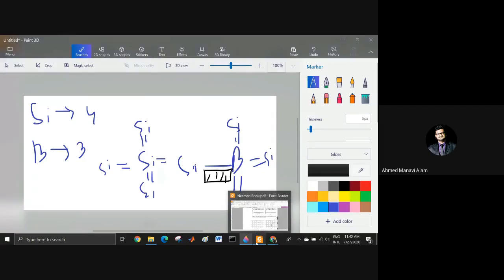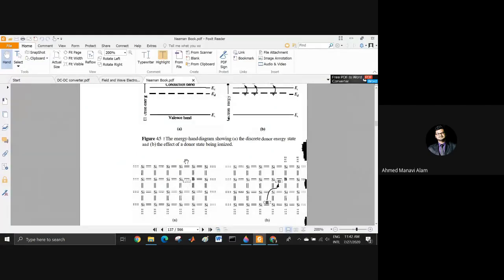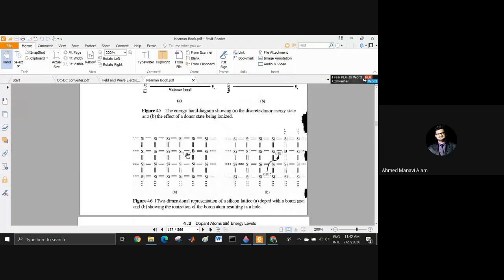Now how does that help me, sir? As this place is empty, some of its neighboring silicons are very generous and they feel sad for this boron because this boron has no hand. So they break one of their hands and give an electron to boron. So boron now has an electron.